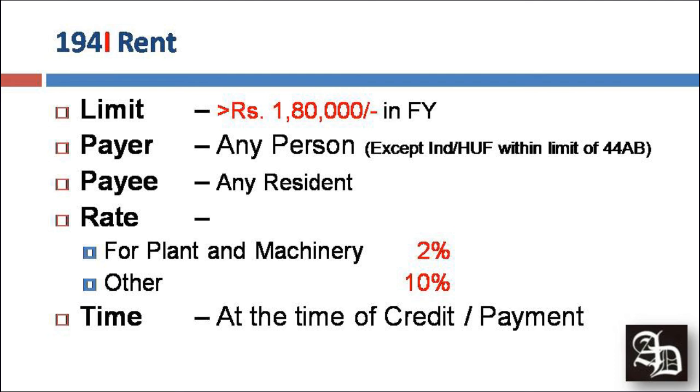In any other case, for example, if you are taking a house on rent, or a business area, occupation area, land and building on rent, you need to deduct 10% TDS on such a payment to any resident payee, and it should be deducted at the time of crediting or payment to such a payee, whichever is earlier.